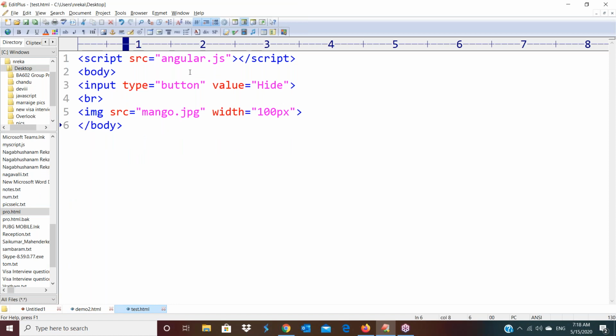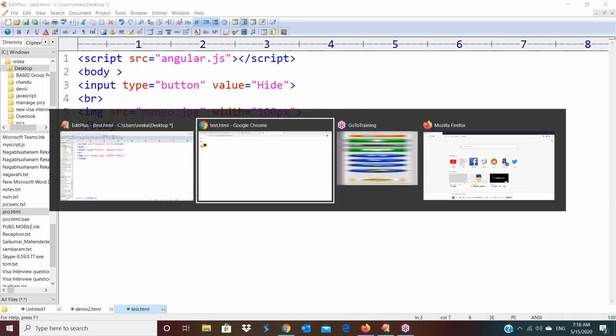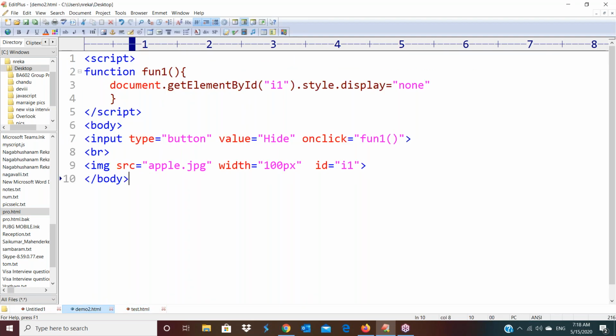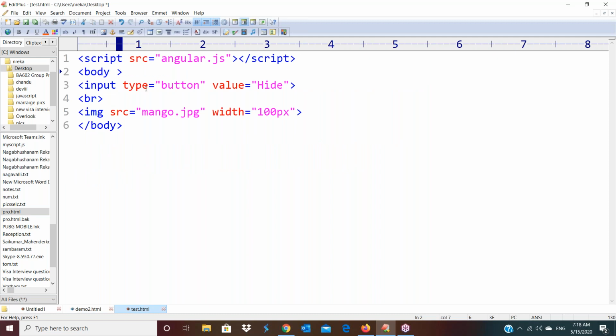But the demo2.html code we implemented with JavaScript, and here I am trying to use AngularJS. To get the functionalities of AngularJS, I have used this angular.js file. Here I'm going to write some directives. Which concept are we discussing now? Just directives. The number of directives it provides, I told you. I'm showing you one example, not explaining any directives now. I will explain each and every directive in detail later. I'm just going to show you the benefit. Just see this code.